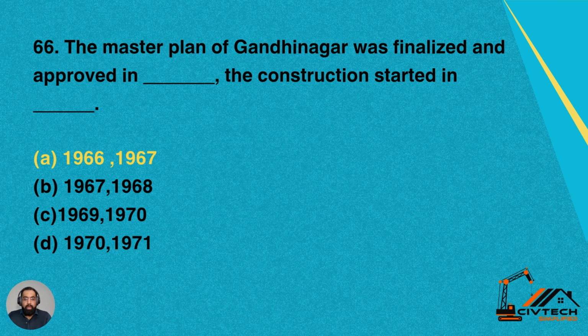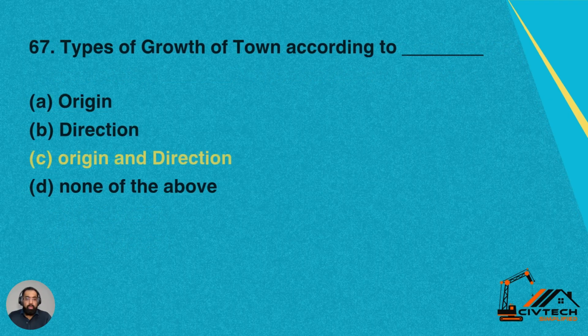Question 66. The master plan of Gandhinagar was finalized and approved in dash. The construction of that town was started in dash. Option A 1966 and 1967. Option B 1967 and 1968. Option C 1969, 1970. Option D is 1970 and 1971. So the master plan of Gandhinagar was finalized and approved in 1966, while its construction was started in 1967, one year after the approval of the master plan.